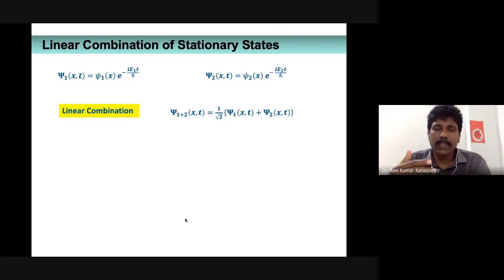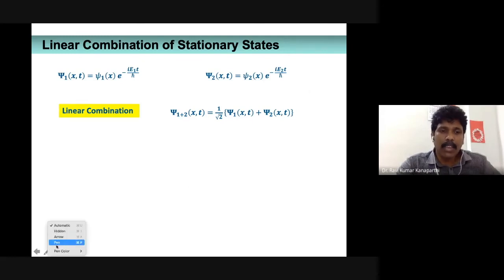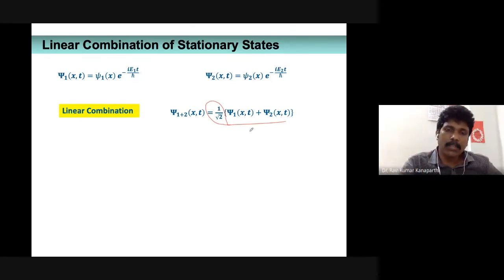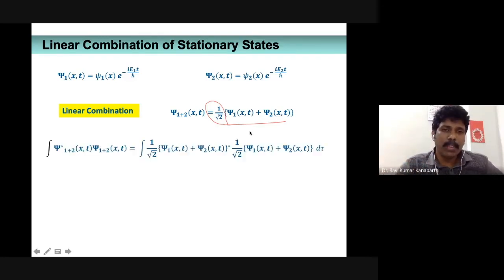Now what I'm saying is that we are taking the linear combination, but as such it may not be normalized. If you include a normalization constant like this, then definitely it will. When you're taking the linear combination, it has to be normalized. The linear combination will then satisfy the time dependent Schrodinger wave equation.